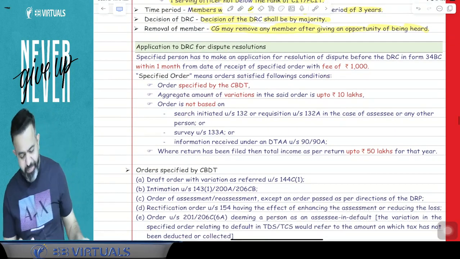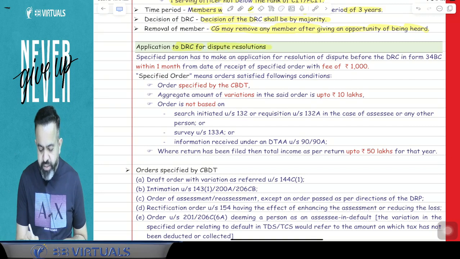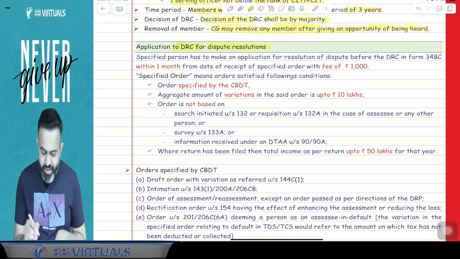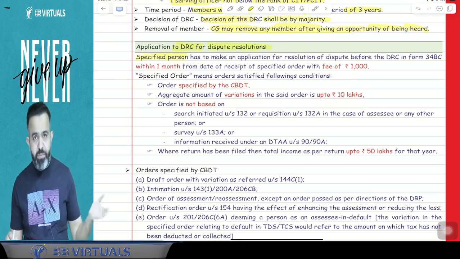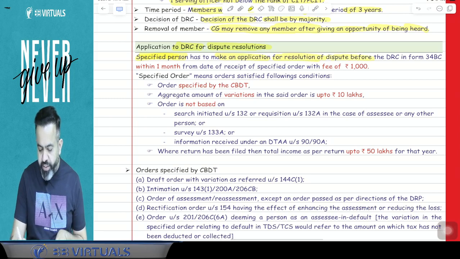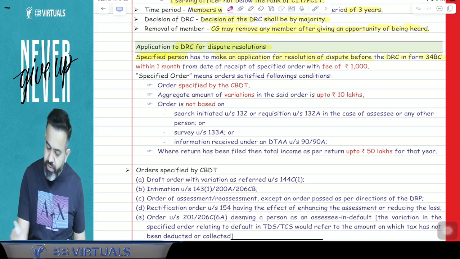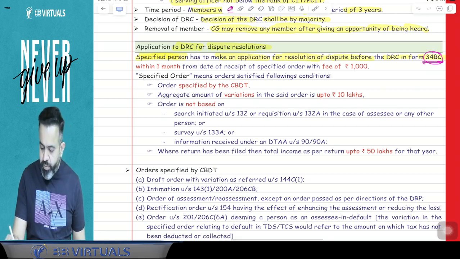Now, how will you make the application to the DRC? So pay attention. Application to the DRC for dispute resolution. A specified person, and I will explain who the specified person is, has to make an application for resolution of dispute before the DRC in Form number 34BC.